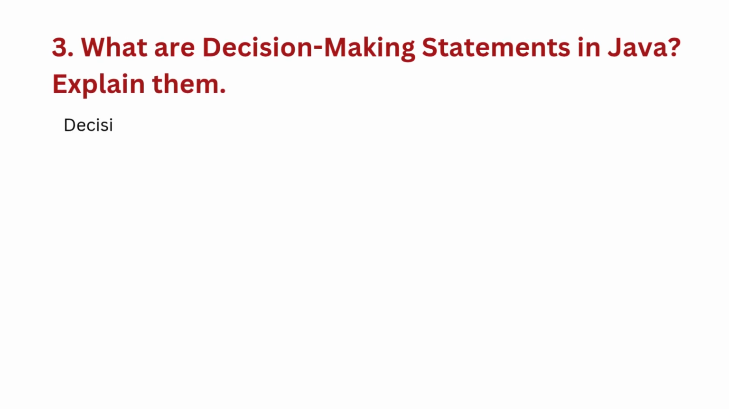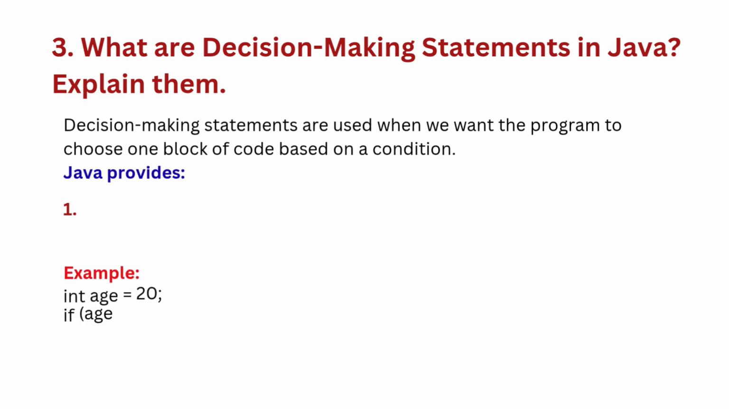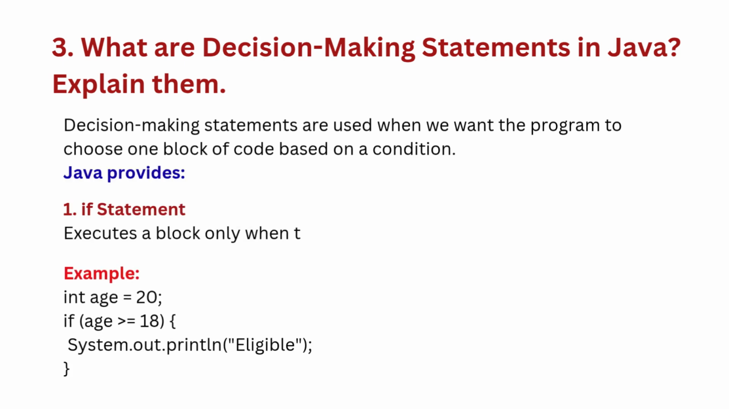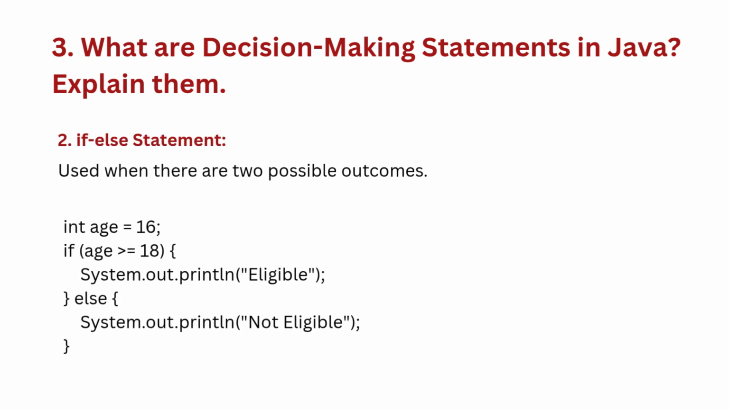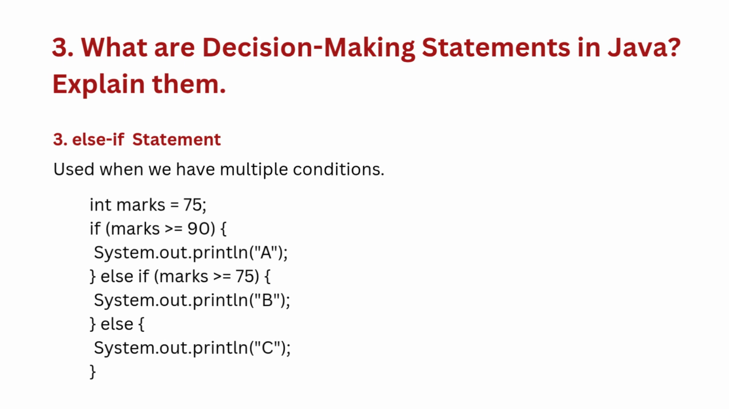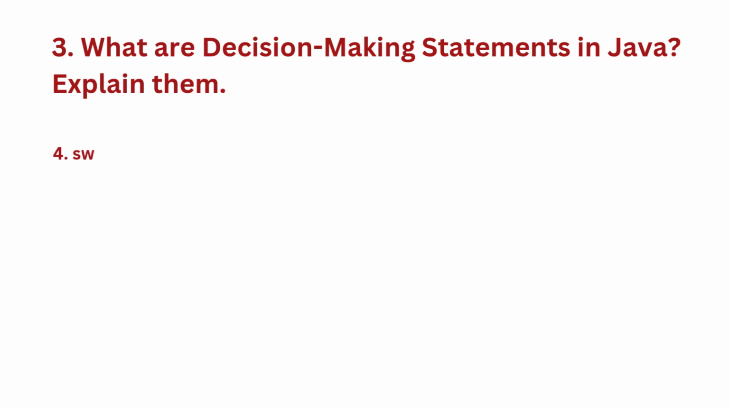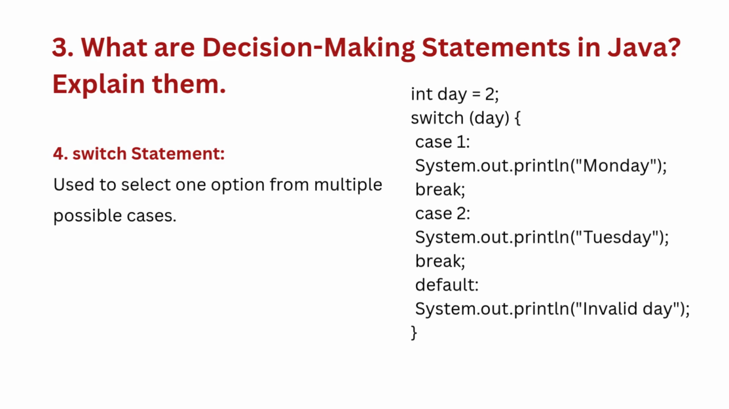Third question: what are decision-making statements in Java? Explain them. Decision-making statements are used when we want the program to choose one block of code based on a condition. Java provides: first, if statement, executes a block only when the condition is true. Second, if-else statement, used when there are two possible outcomes. Third, else-if statement, used when we have multiple conditions. Fourth, switch statement, used to select one option from multiple possible cases.